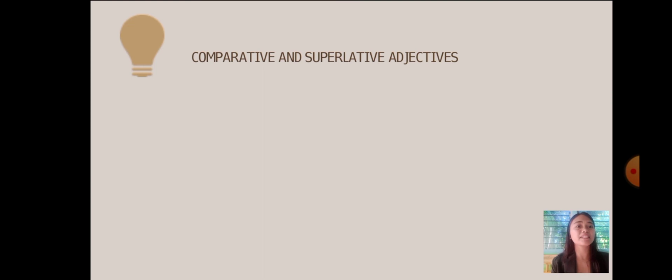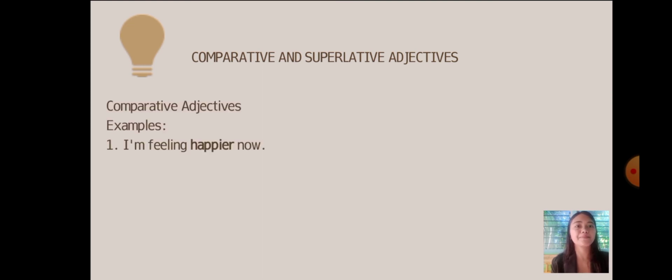Now, the comparative and superlative adjectives. Comparative adjectives. Example: I'm feeling happier now. In this given example, we use comparative adjectives to show change or make comparisons. Then the second: she is 2 years younger than me. The comparative adjective there is younger. In this example, we use than when we want to compare one thing with another.